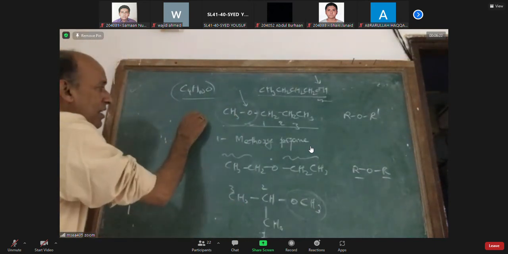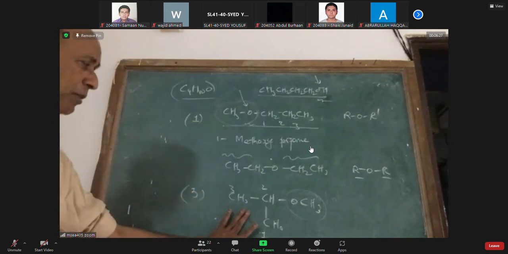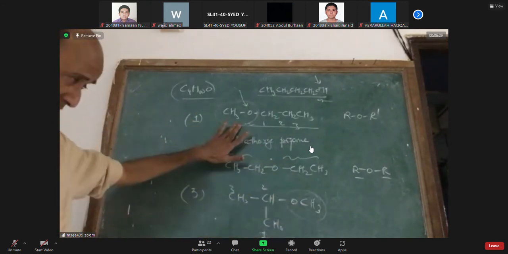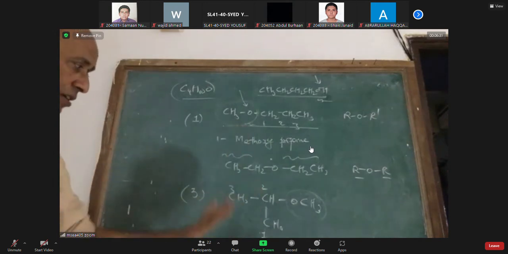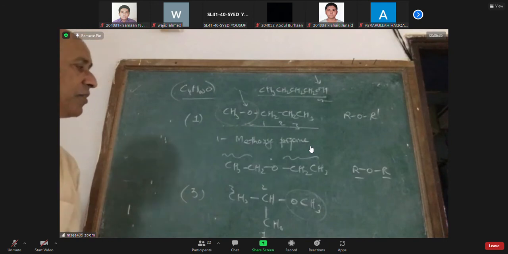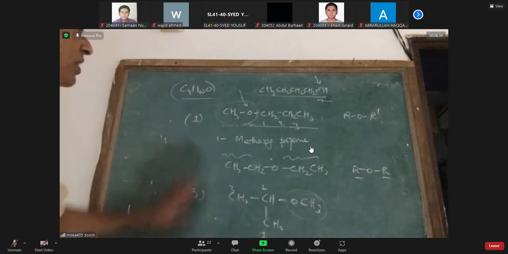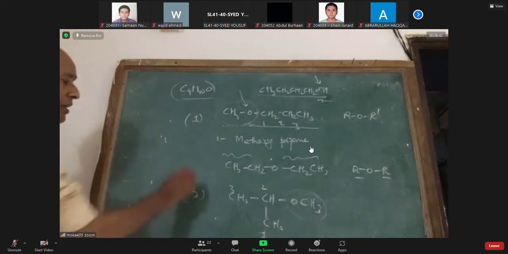So if I look at compound 1 and compound 3, both have a propyl group linked to methoxy. Here the first carbon is linked, here the second carbon is linked. It is called 2-methoxypropane. Notice that it is also a symmetric ether. Now, what is the relation between 1 and 2, sir?